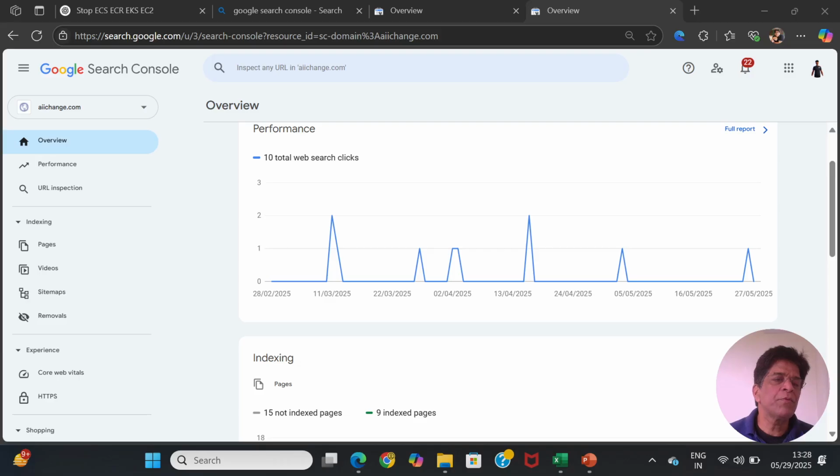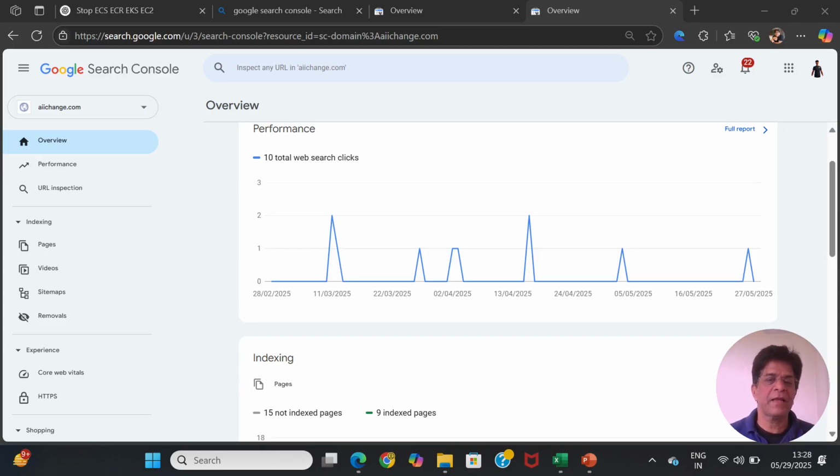You can see the overview and the performance of our website. Then you can see the pages, videos, sitemaps, removals. So many things are there which we can track: where and how the Google search engine has crawled our pages, how it has indexed them, how it is ranking us, and what the problem is.